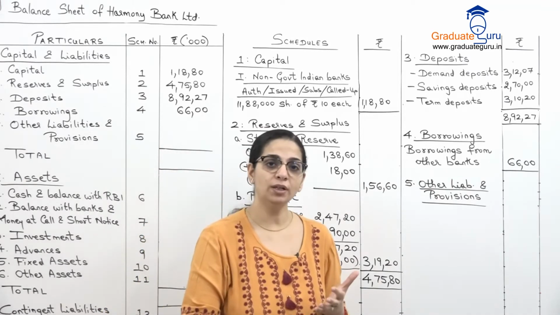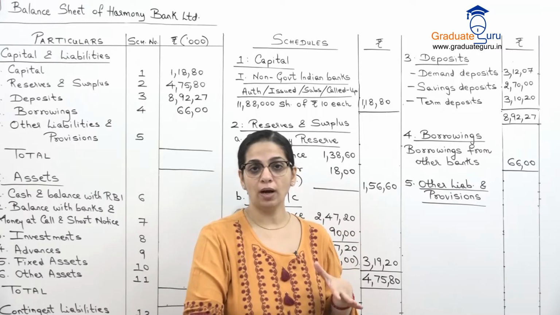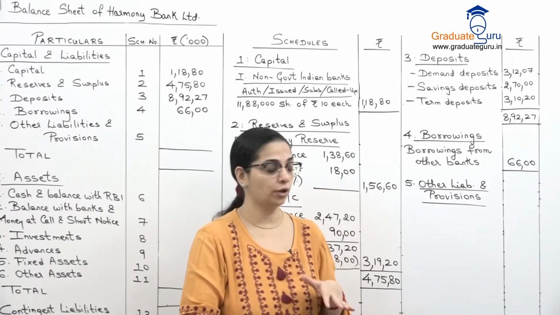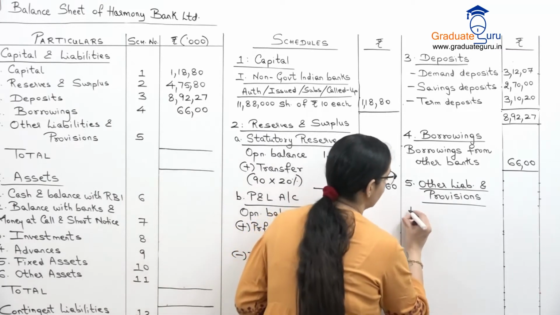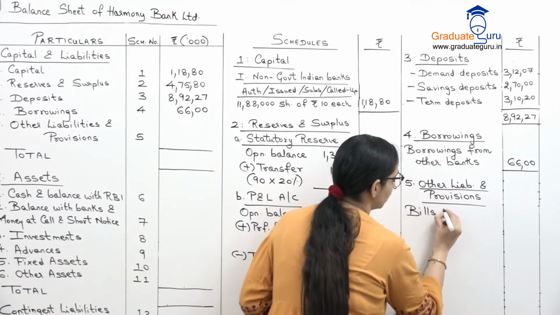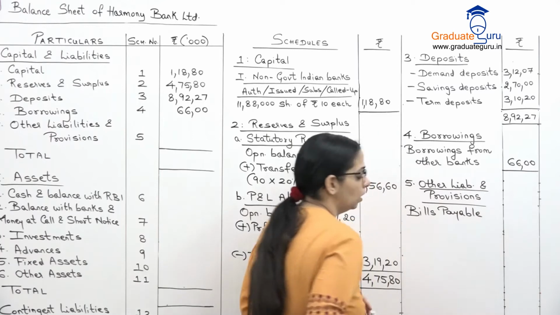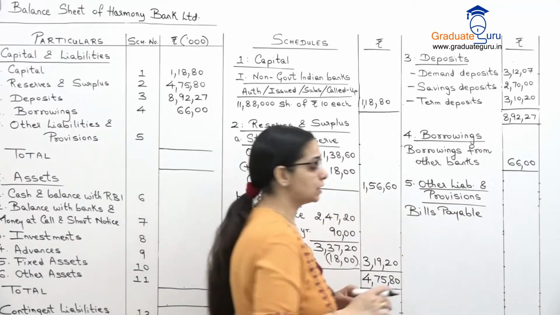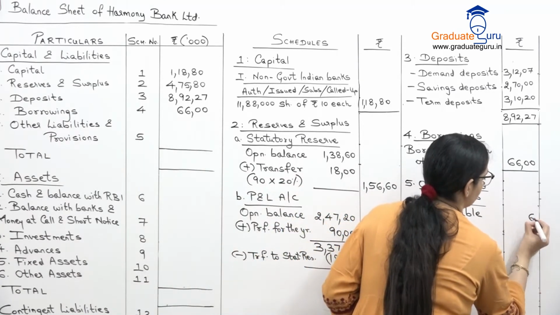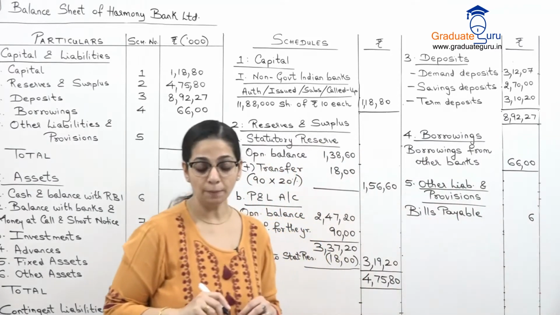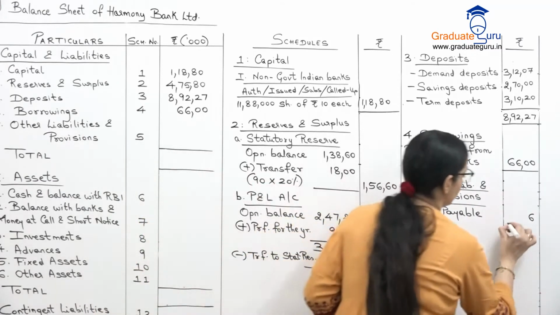Depreciation which is mentioned, वो already लिया हुआ है depreciation, accounted for it. So हम यहाँ पर सिर्फ bills payable दिखाएंगे. Depreciation adjustment we'll do in the fixed asset schedule. So bills payable is 6,000. Okay. So we will take that also to our balance sheet.